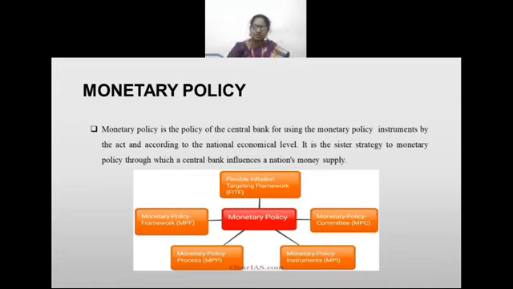So the chart tells you what monetary policy is. The flexible inflation targeting framework, the monetary policy committee is there, the monetary policy instruments are there. So how are they going to implement this monetary policy? The monetary policy process, the monetary policy framework. They have to do all this. If this goes, then what will happen? If that happens, what do we have to do? So all this is the framework.